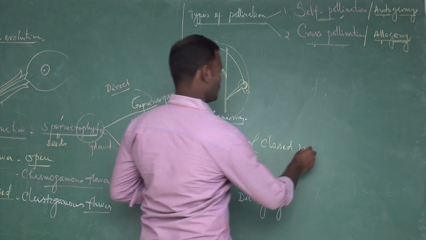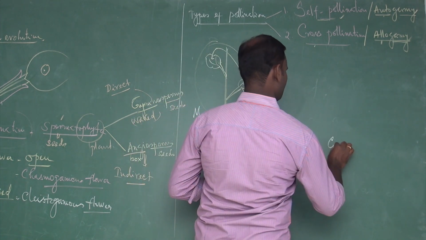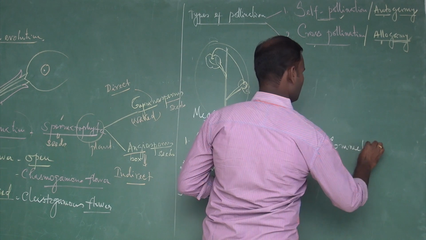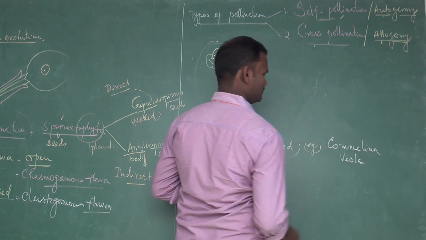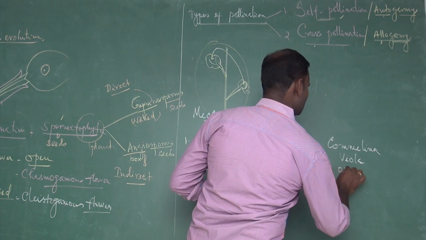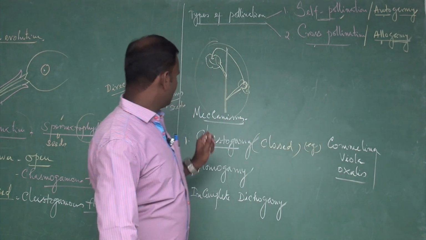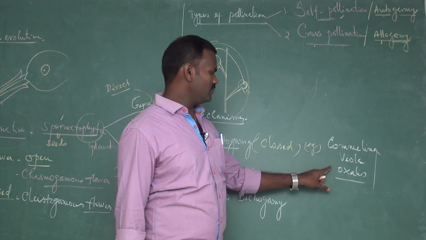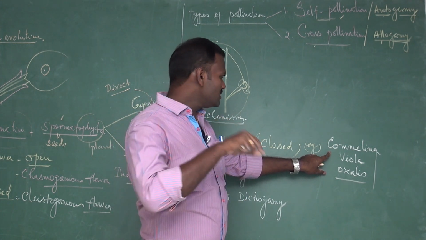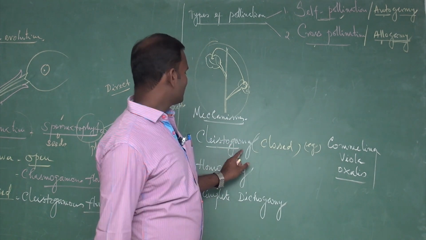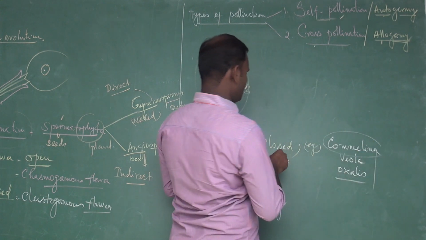Examples of cleistogamy: Commelina, Viola, and Oxalis have been reported to be cleistogamous. In this type of plants, flowers are in a closed condition, and pollination takes place within the closed flowers.